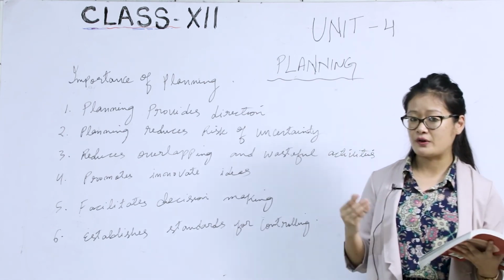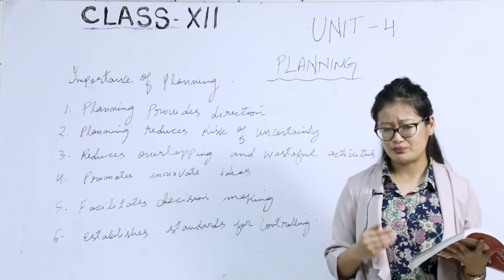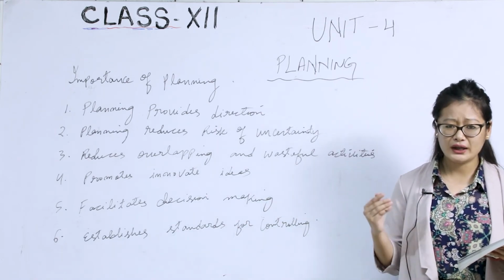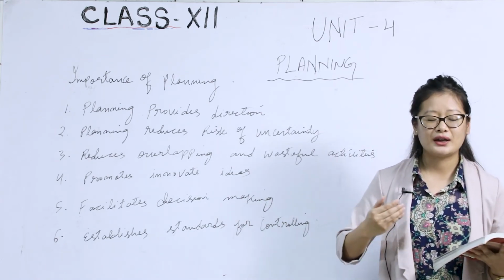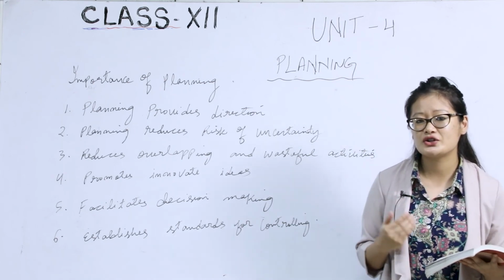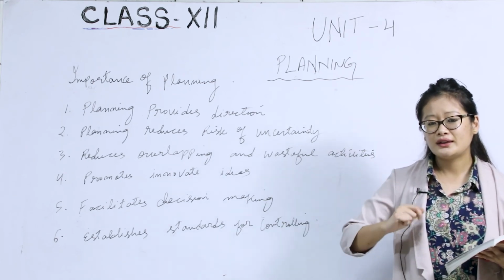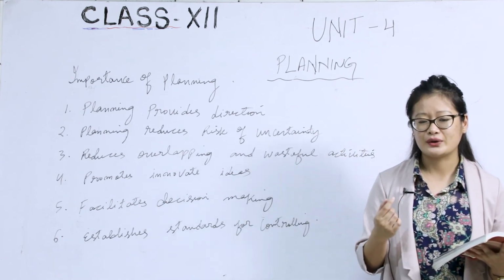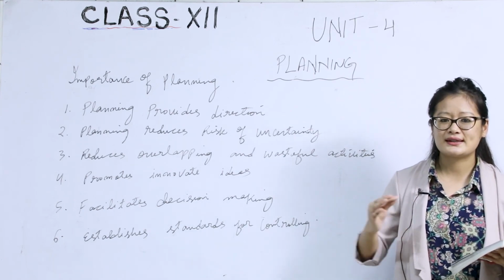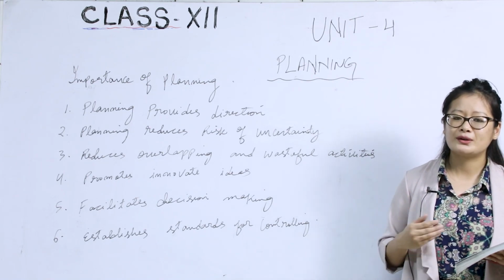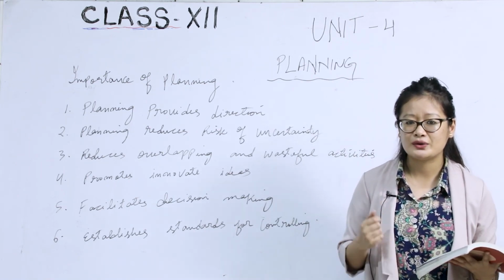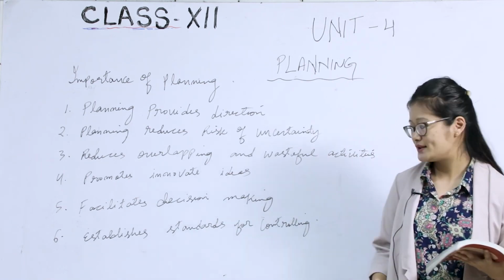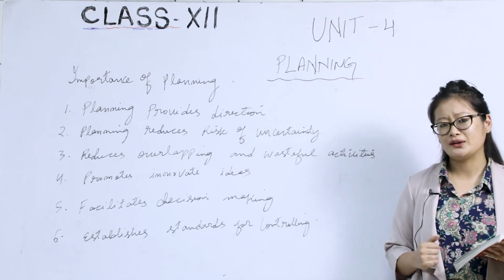So they have a shortage of 75 computers. In order to avoid the shortage in their organization, they will plan ahead and learn from their mistakes. When they learn from their mistakes, they are able to come up with better ideas and achieve their target. That is what standards for controlling means.